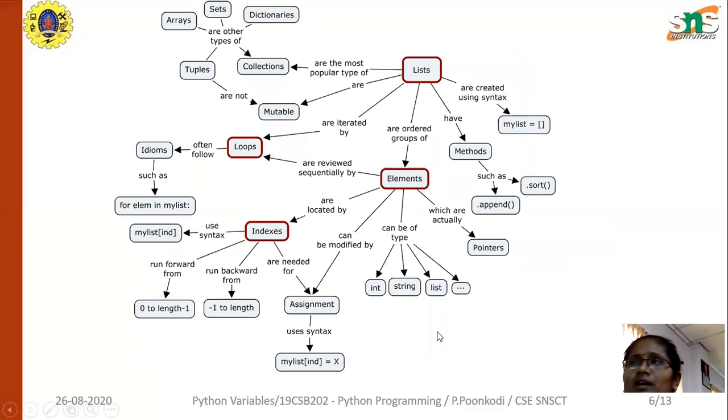These are the data types available in the Python programming language. Already you know these things, right? Integer, string, list. These belong to elements, and an element belongs to ordered groups. There are a lot of objects or data types in the Python programming language.